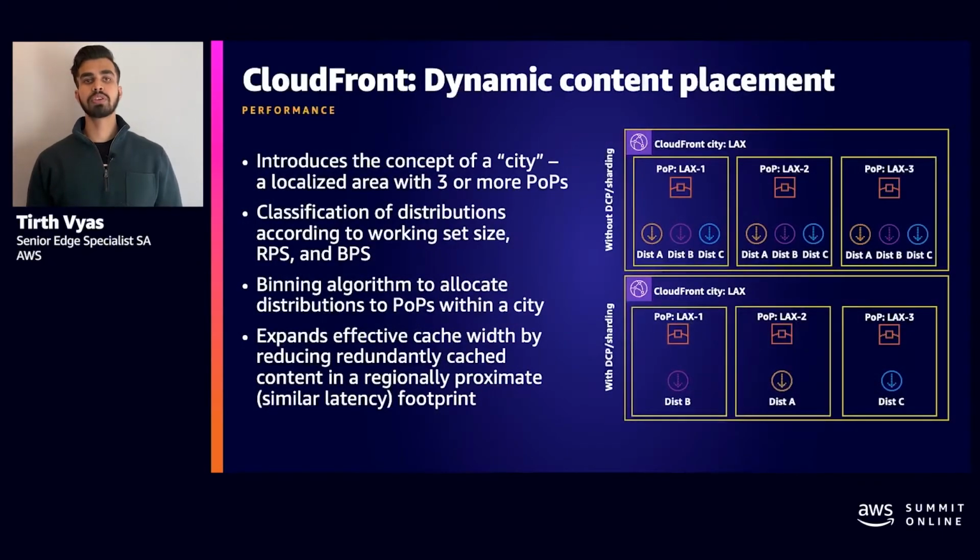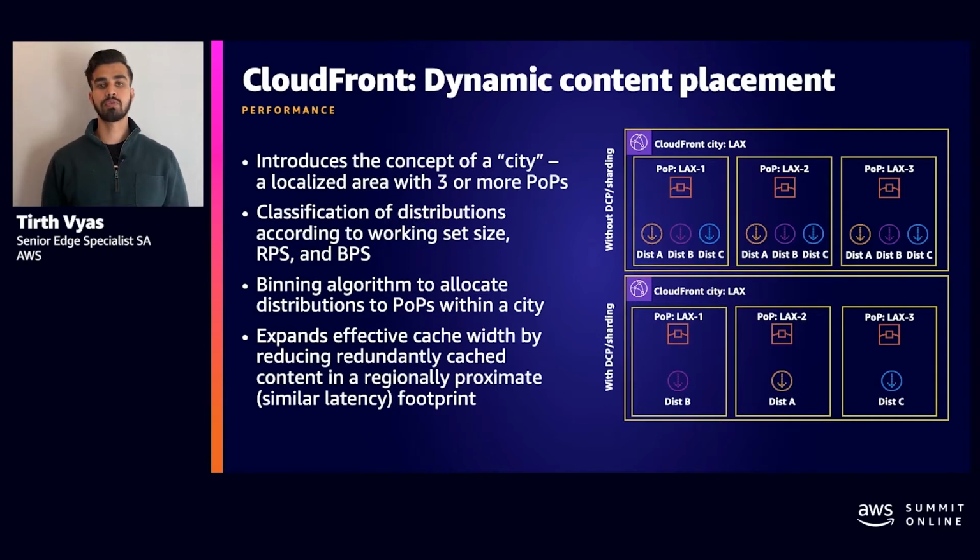So what is AWS doing under the hood to improve cache hit ratio? CloudFront has a number of cities around the world in which we have multiple POPs deployed. Currently, these POPs potentially all serve the same accounts and same distributions. In some cases, this is not the optimal use of our infrastructure. POPs, also known as points of presence, in the same city have network topology and latency variance of just a couple of milliseconds. We could improve cache width and efficiency by partitioning distributions across this regional footprint.